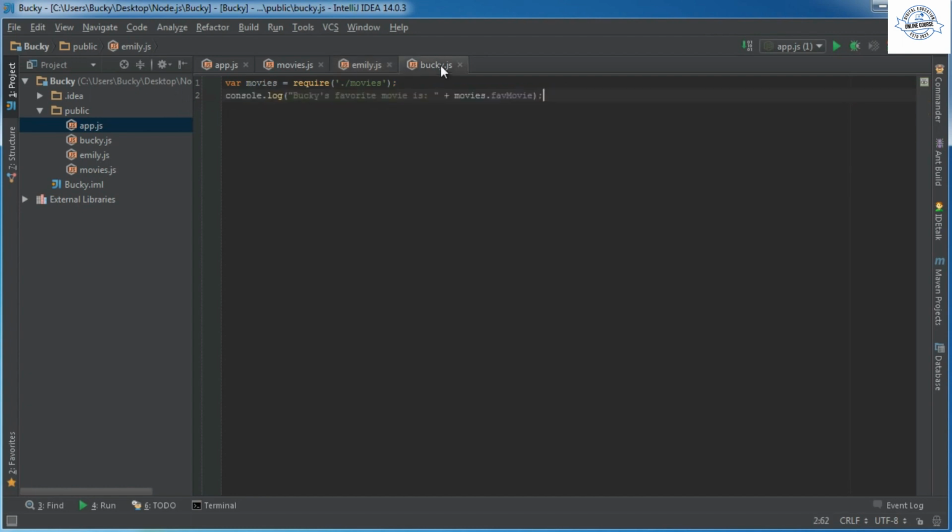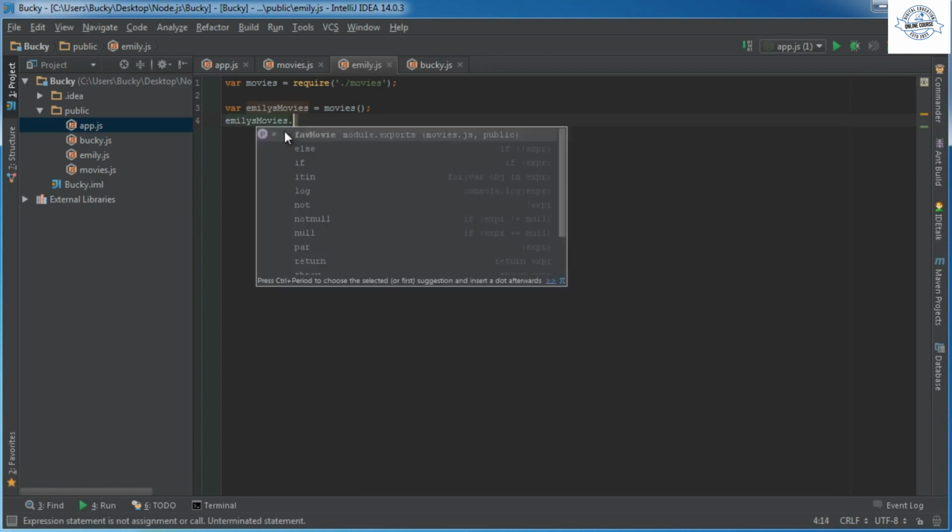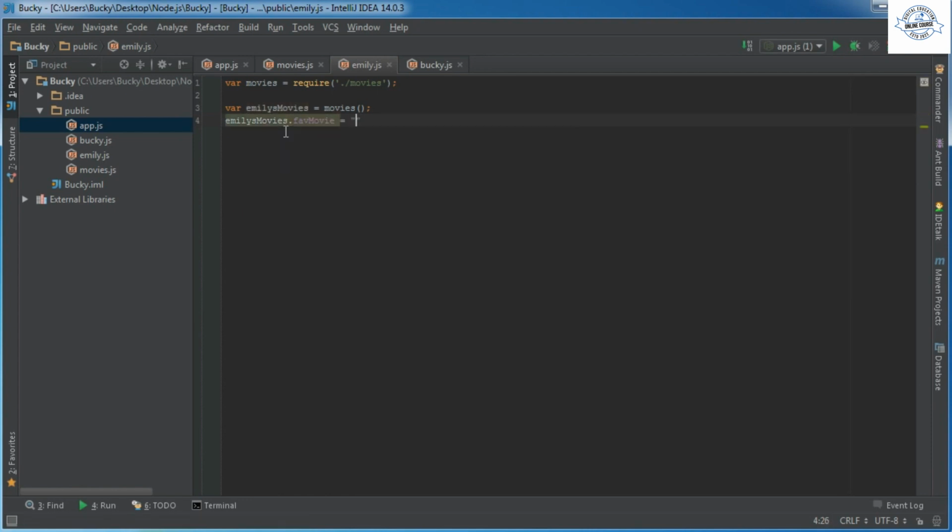So now what we can do is hop back in to Emily, and let me just clean this up. Actually, let me clean this up too. Alright, so again, they're both going to require this module still, nothing new there. So anytime you want to use this, the first thing you need is some object, we'll call it Emily's movies. And you set it equal to movies. So now this is an object, and you can use it to call anything inside here. For example, we'll set her favorite movie, Emily's movies fave movie, set it equal to The Notebook. Just the behavior you would expect.